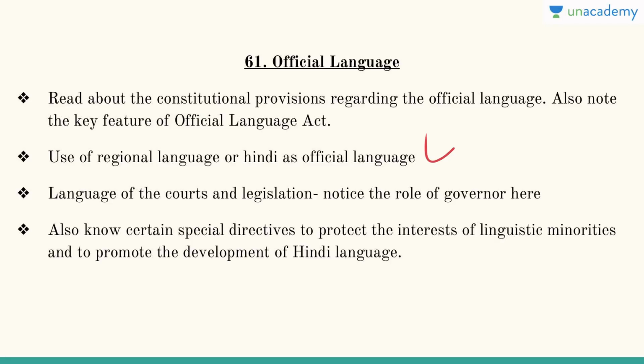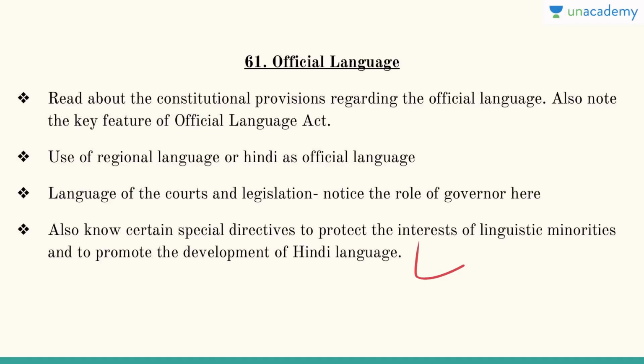We do not have a national language, just remember that part, but we do have an official language, and that is Hindi. Regional languages are not official languages, but to compensate for that, we have a schedule in which we list 22 languages, which are considered scheduled constitutional languages. Then read about the language of the courts and legislation. It is always English, and notice the role of the governor here. Also know certain special directives to protect the interests of linguistic minorities and to promote the development of the Hindi language. You'll have to learn that as well.